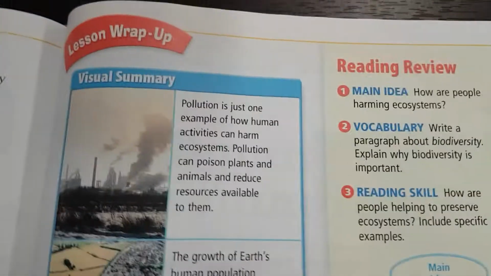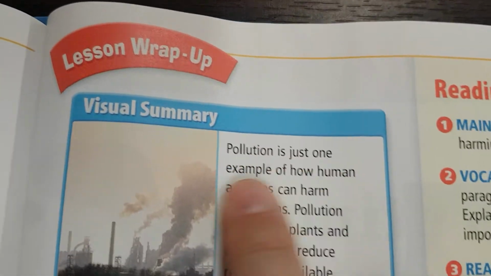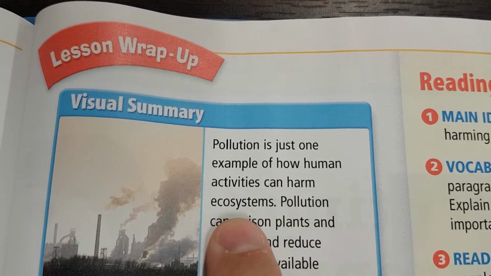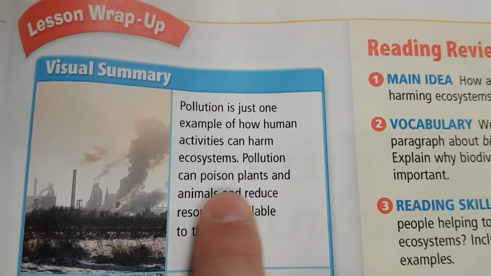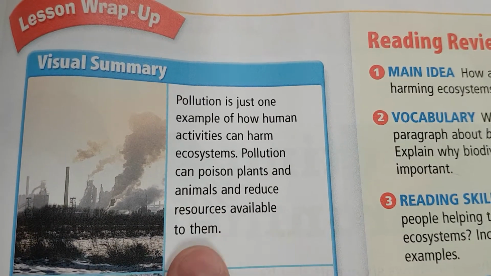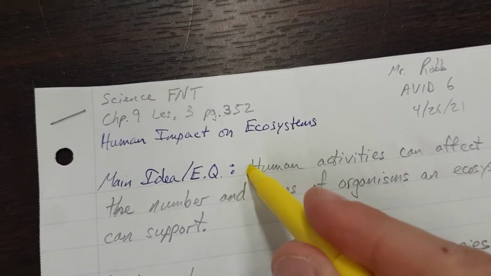All right, let's get our highlighter. Let's get our pen. Highlight and annotate key details. Visual summary. Pollution is just one example of how human activities can harm ecosystems. Pollution can poison plants and animals and reduce resources available to them. Okay, so pollution is a human activity.